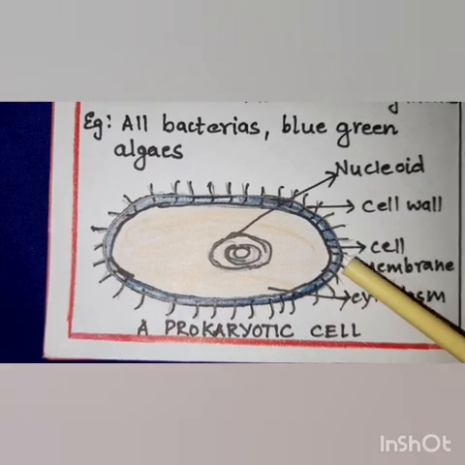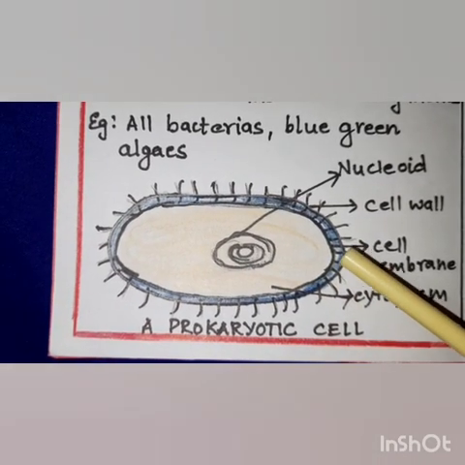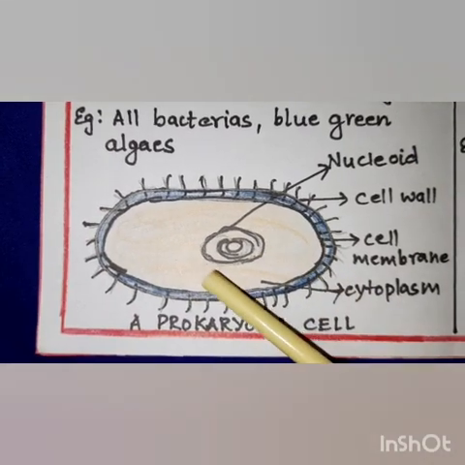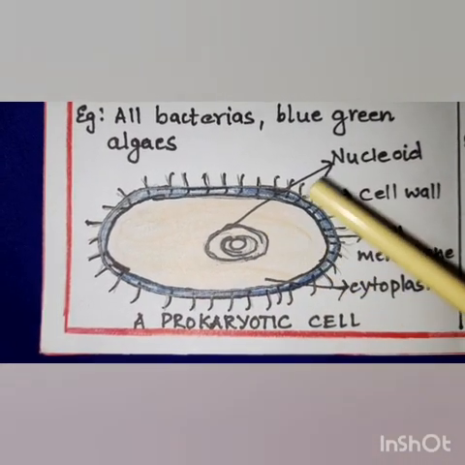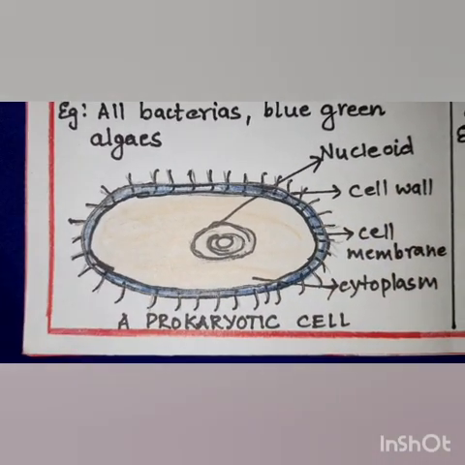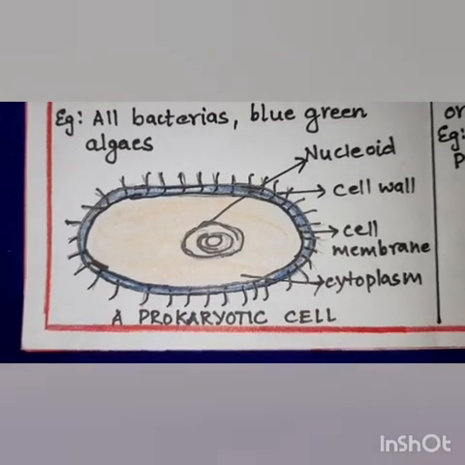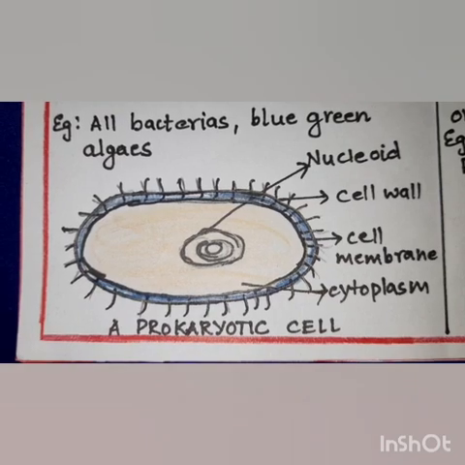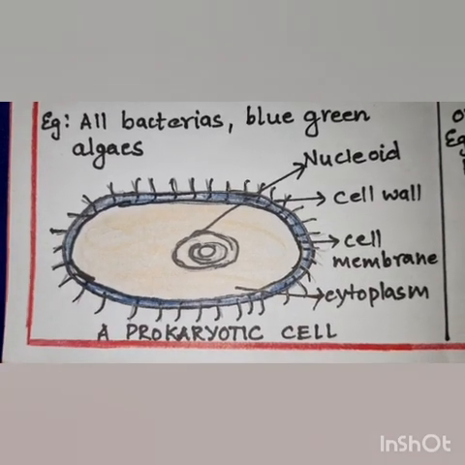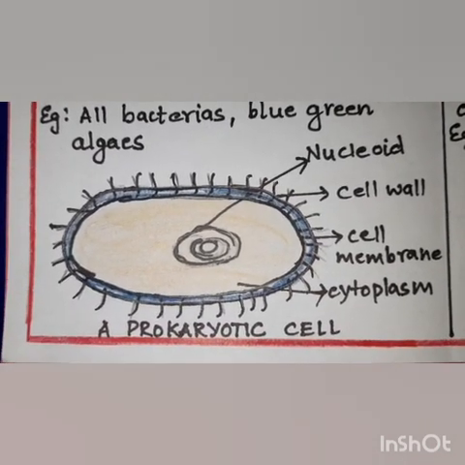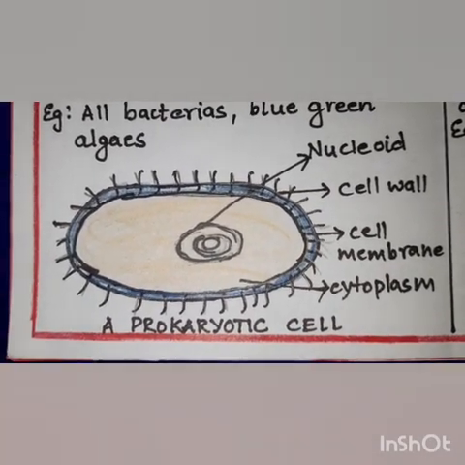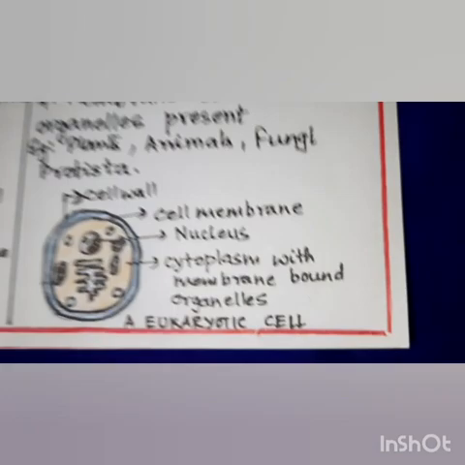Then within the cell wall they have the plasma membrane or the cell membrane. And then you can see this figure over here, which is the nucleoid. The nucleoid is the region of the cytoplasm which contains the genetic material of the prokaryotic cell. Now the prokaryotic cell does not have the nuclear membrane to hold its chromosome, which holds the genetic material.